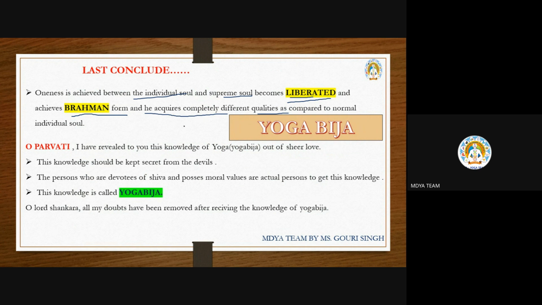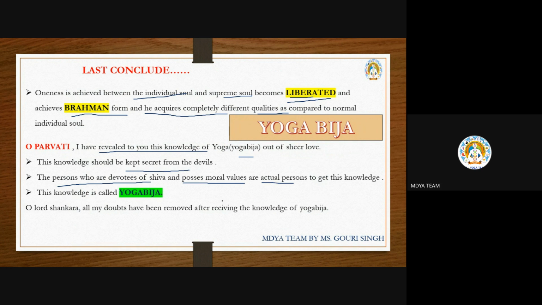And lastly, Lord Shiva tells Parvati, O Parvati, I have revealed to you this knowledge of yoga out of sheer love. So this knowledge should be kept secret from the devils. The persons who are devotees of Shiva and possess moral values are the actual persons to get this knowledge.